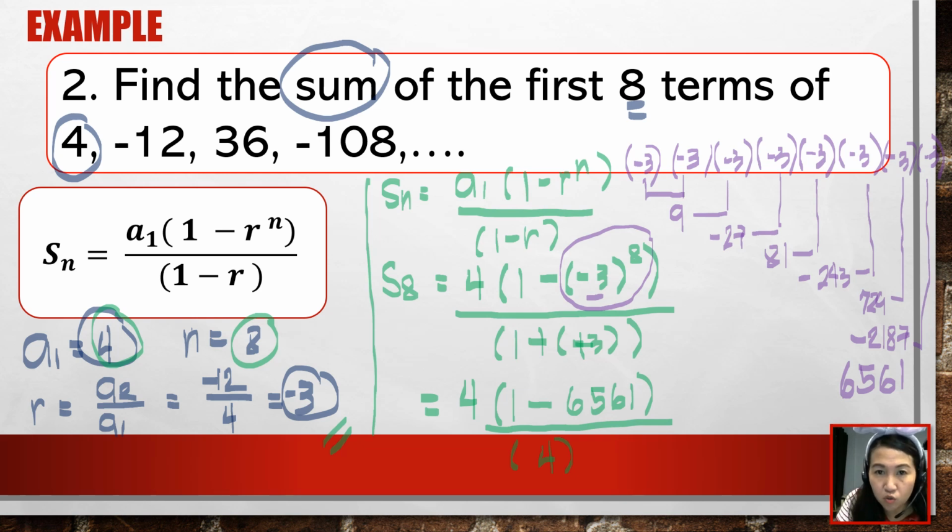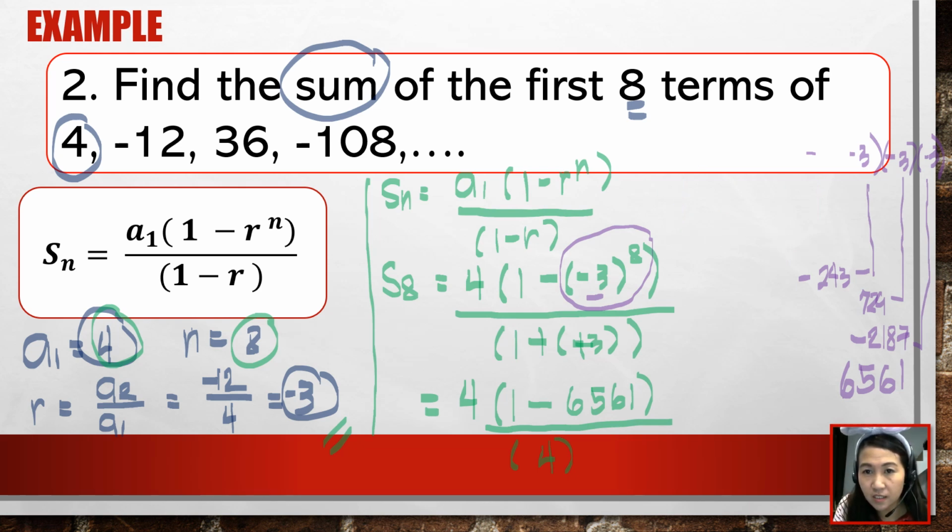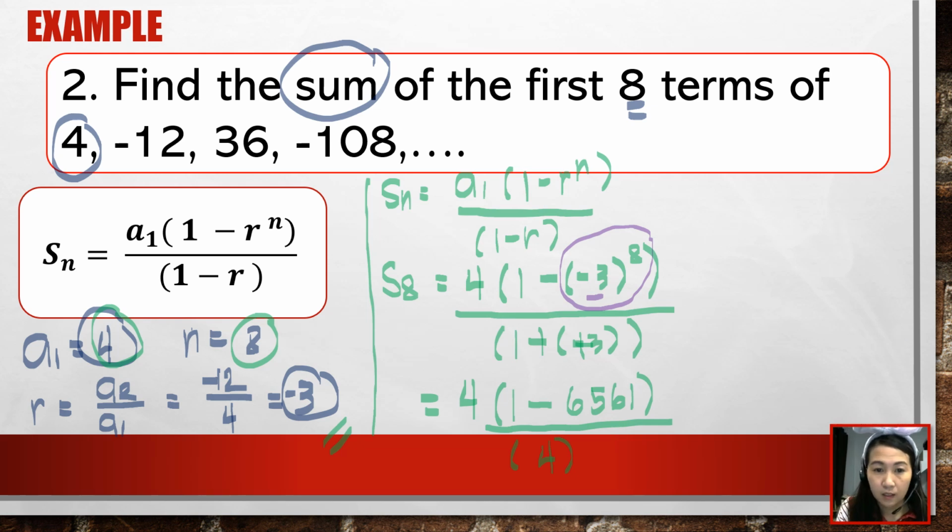Erase lang natin yung solution natin dito. So, pinakita lang po natin paano ba nakuha yung negative 3 raised to 8. So, it's simply you multiply negative 3 ng 8 beses sa kanyang sarili. Okay. Let us now continue. So, rewrite lang po natin.